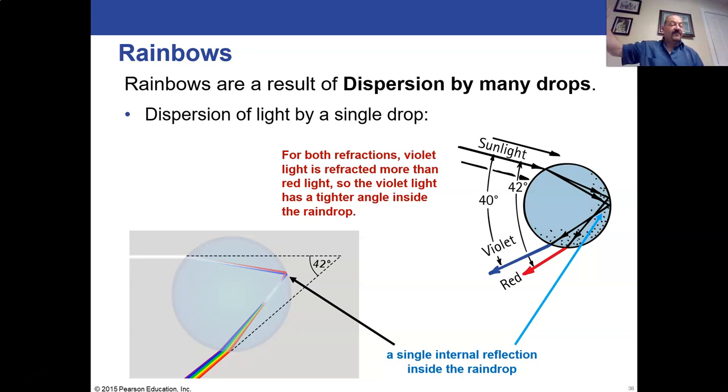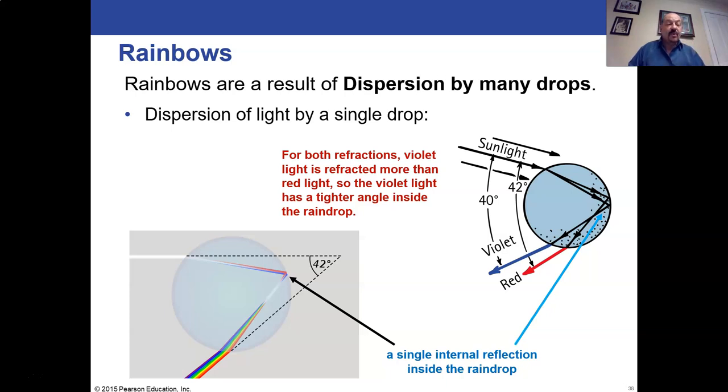So you have refraction of the light going into the drop. It's inside. There's an internal reflection in the drop. And then when the light exits the drop, you get another refraction further separating the colors. So the bottom diagram shows you how the colors start widening and how they separate in the raindrop. So each raindrop is producing its own little rainbow.